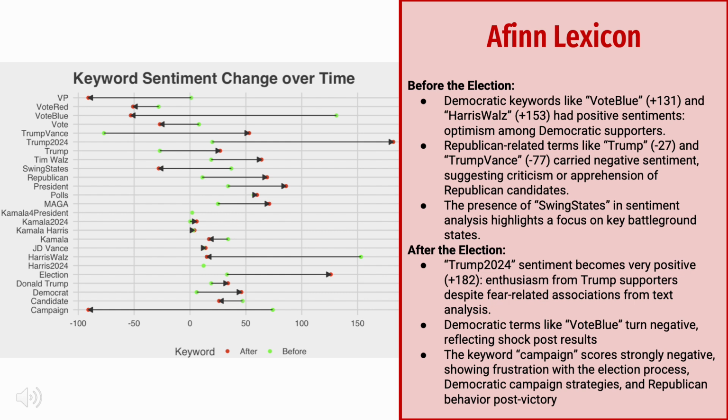Now, swing states were a major focus in this campaign, and they did come up in the sentiment analysis with frequent mentions and associated sentiment scores. After the election, there was quite a swing in the sentiment around the Trump 2024 keyword. It went from being rather low to an extremely high sentiment at 182, which indicated to me a celebration among Trump supporters.